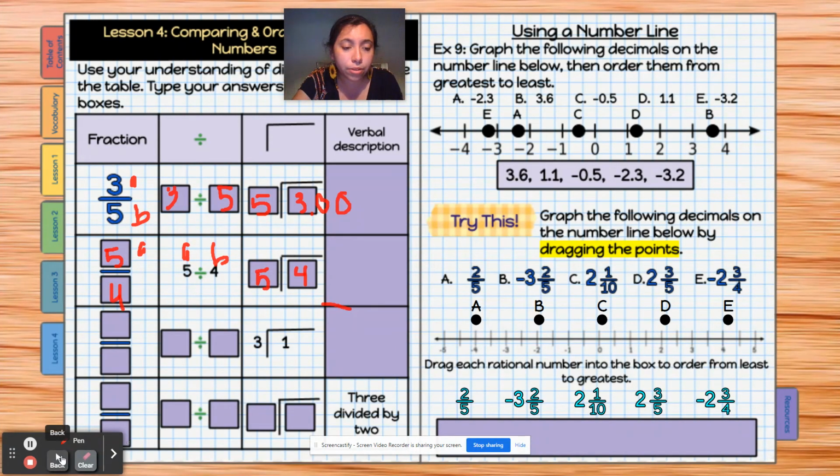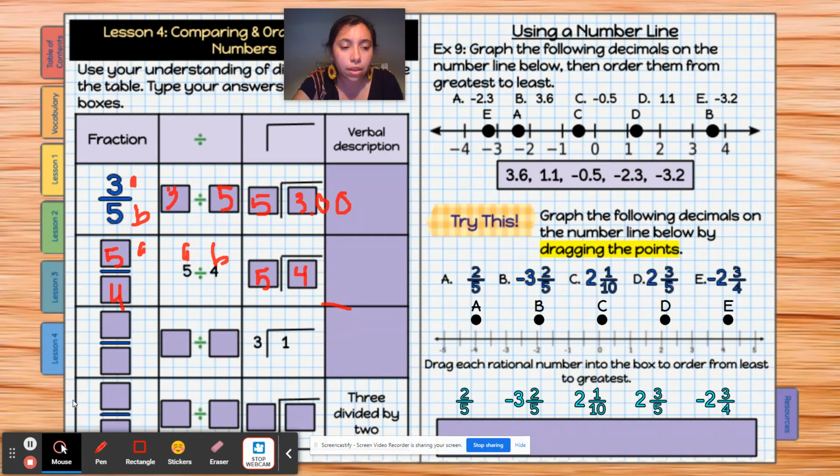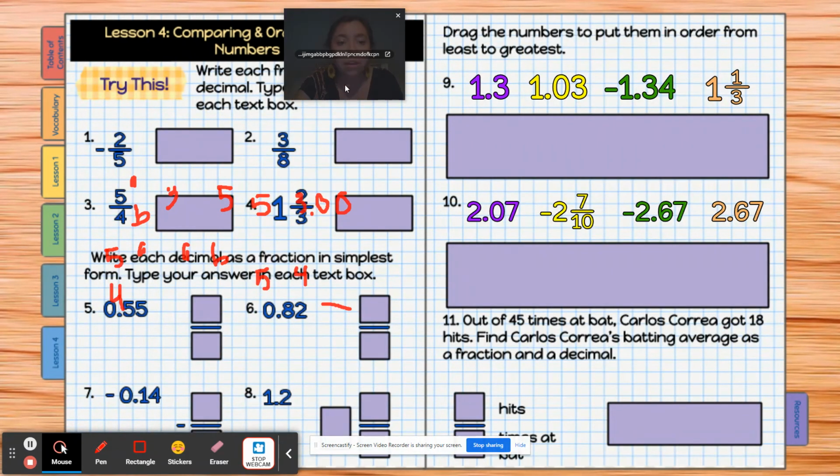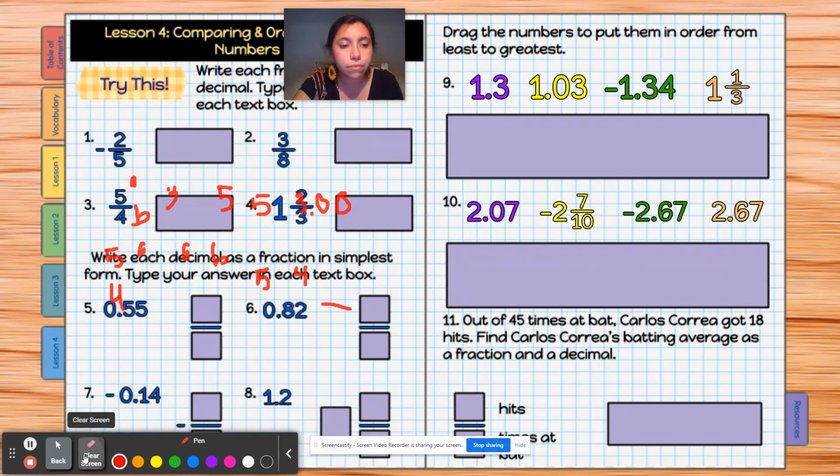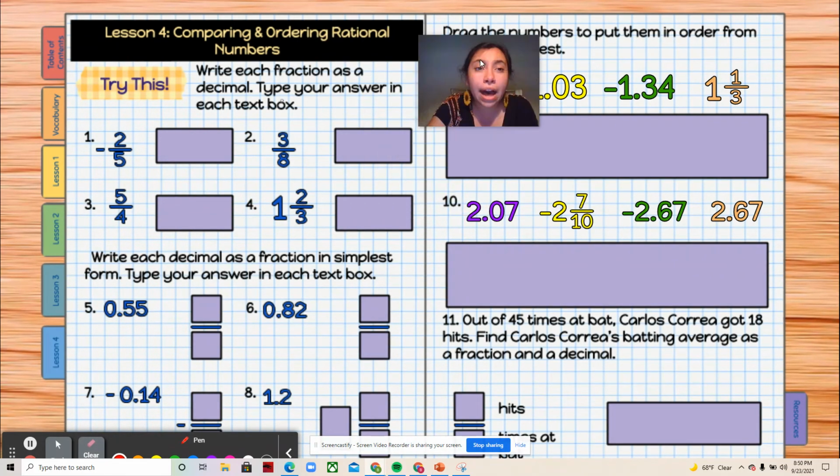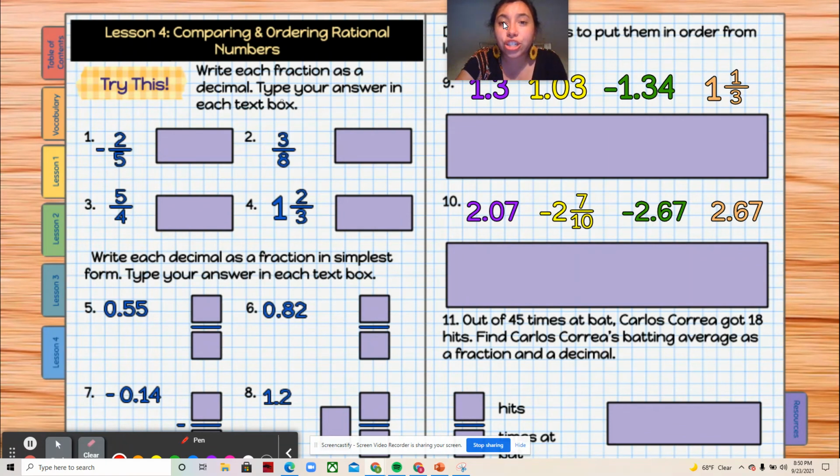Here's another way we can go. So we go back, and then I'm going to go here. Okay, let me clear here. All right, so now you have to write each fraction as a decimal, right? This is what we're talking about. So this is going to be a little bit difficult because you might not have had a lot of practice with this, but that's okay, right? Math is all about when we make mistakes, we figure it out and we learn from them, all right? That's in life, that's in math, that's in reading, okay?